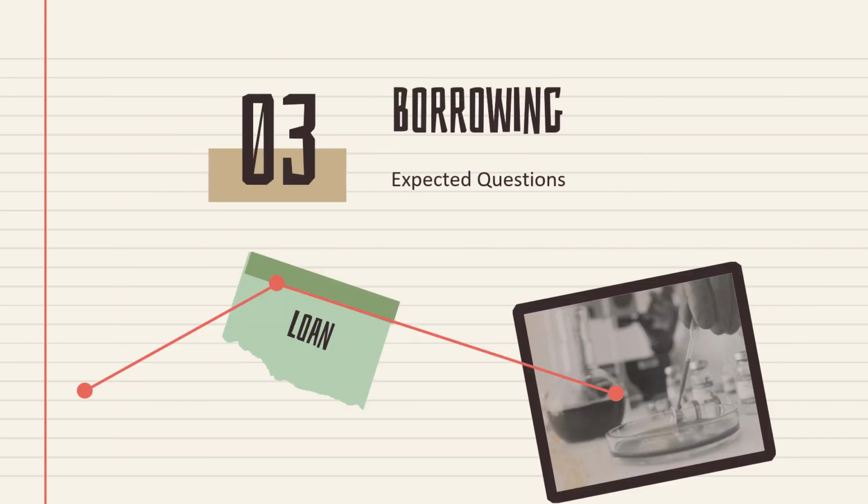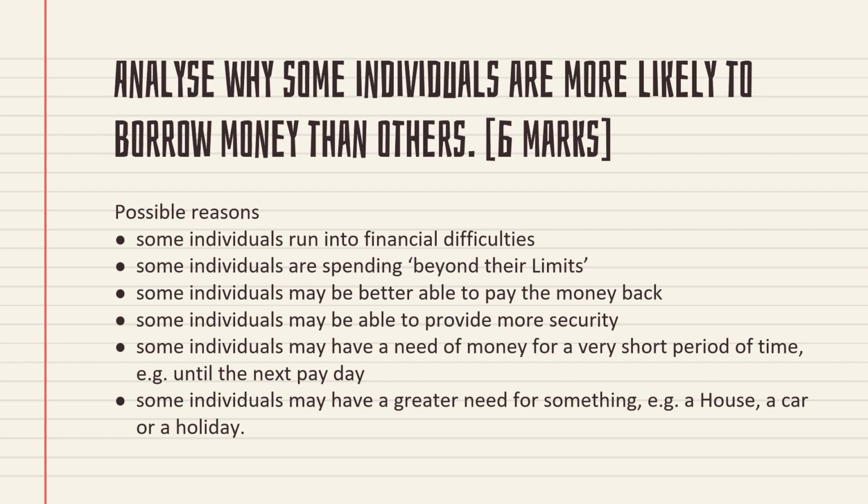So the third concept in this video is borrowing. How will questions be asked from borrowing? As before, these are predicted questions. Let's see how they may ask a question from the borrowing topic. The question is: analyze why some individuals are more likely to borrow more money than others. Why are some borrowing more money than others?